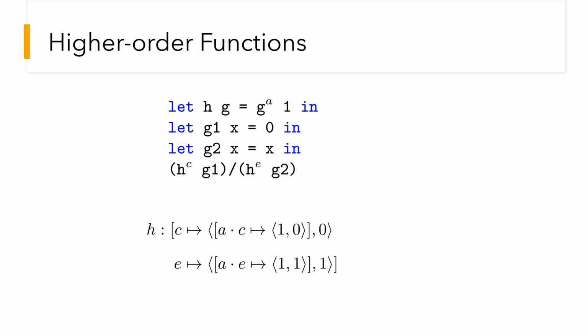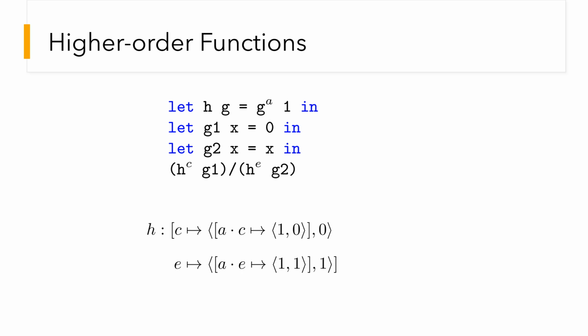Let's focus on the call to h with g1 that happens at location c. We thus have an entry in h indexed by c. The entry is a pair of a table and 0, the latter being the result of the call of h to g1. The nested table has one entry indexed with ac, which represents the call stack.